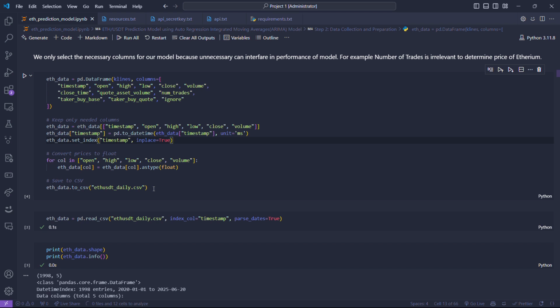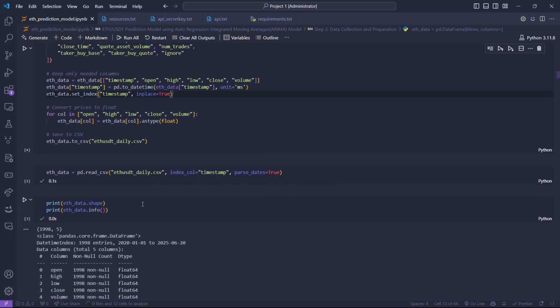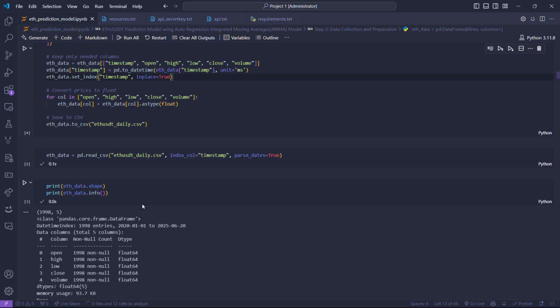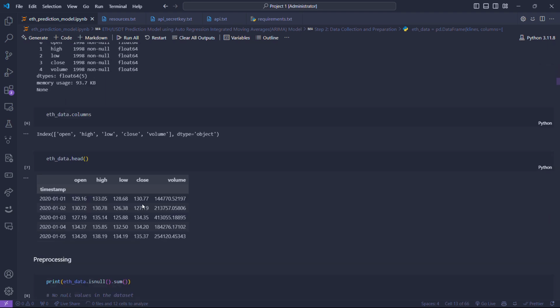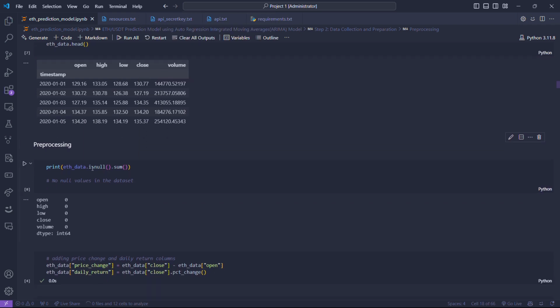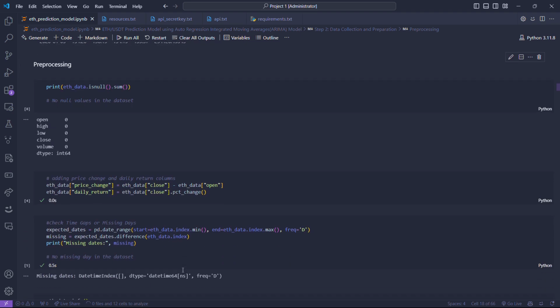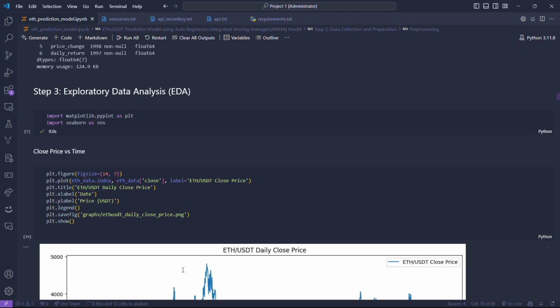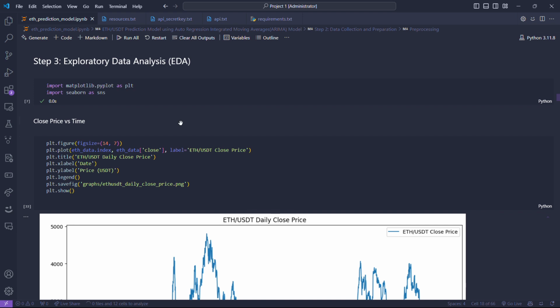I'm saving it because I can reuse that data instead of making API calls again and again. So I just got the data, and these are some tests on the data. There are no null values and all that. Then we have moved to exploratory data analysis.